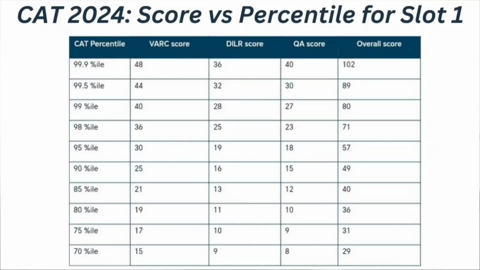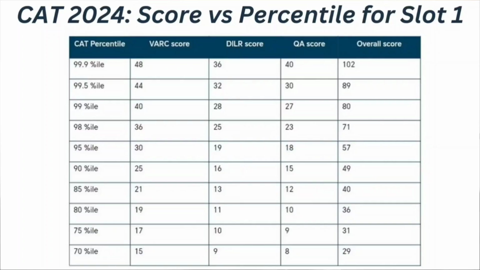Then if your VRC score is 44, DILR score is 32, quantitative ability section score is 30, means if your overall score is up to 89, you can expect your percentile to be 99.5 percentile. Then if your VRC score is 40, DILR score is 28 and quantitative ability score is 27, means your overall score is 80. At that time you can expect your percentile to be 99 percentile.